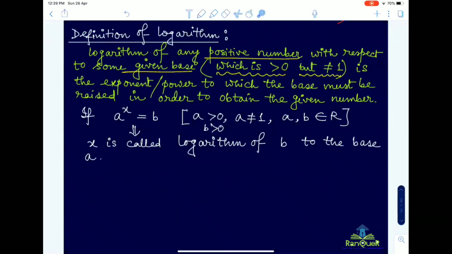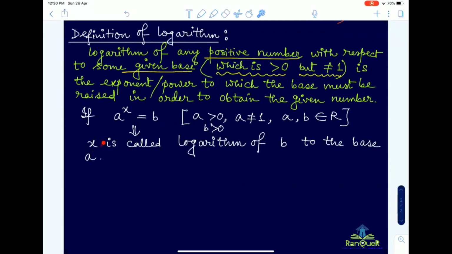So that is why logarithm of any positive number, in this case logarithm of b with respect to some given base, what is that base? The base was a, which was greater than 0 but not equal to 1, that I have mentioned here, is the exponent or power to which the base must be raised. That means in this case what was the exponent? x. That is basically the logarithm of the given positive number.